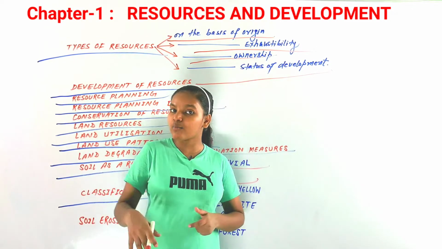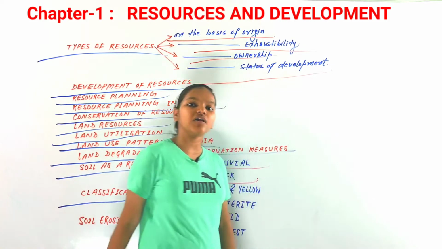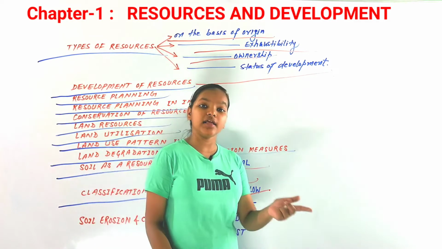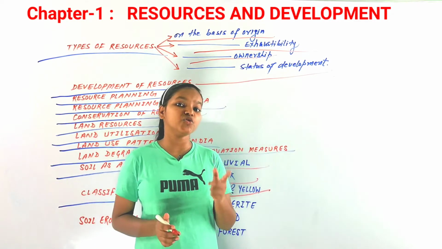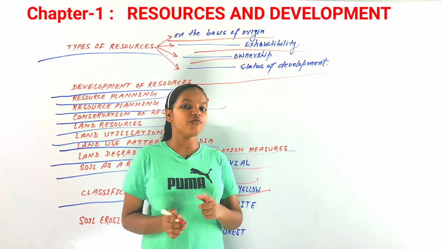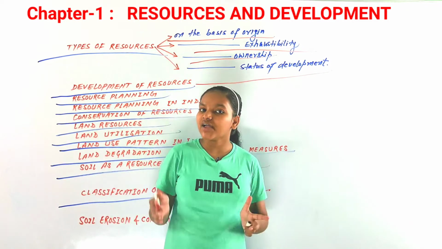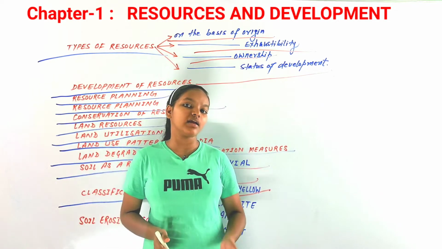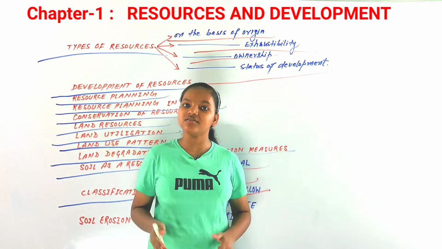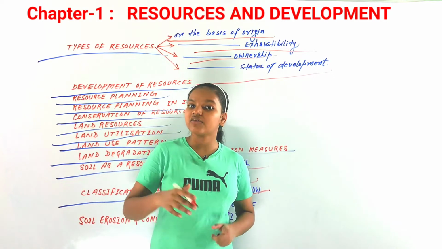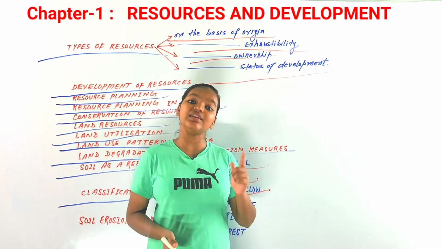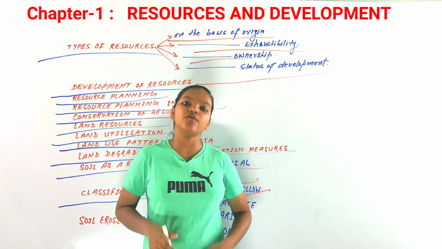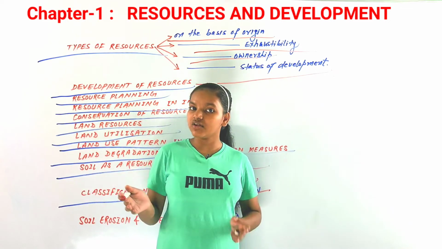And now we have discussed black soil. The next type of soil that we are going to discuss is red and yellow soils. It is not that these are two different types of soils. They are formed in dry regions where there is very little rainfall. When red soil is formed in hydrated regions it becomes yellow soil. So red and yellow are the same type of soil but seen in different colors depending on formation.